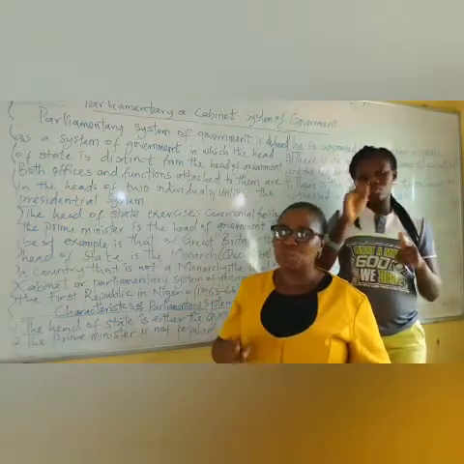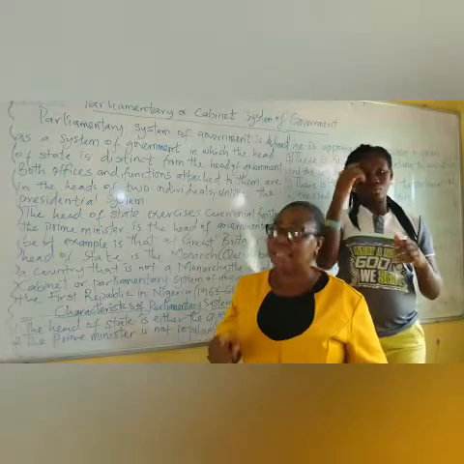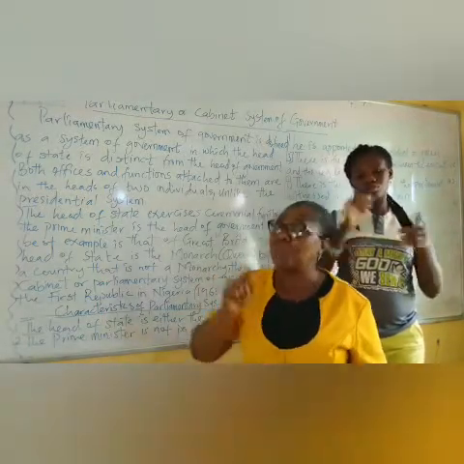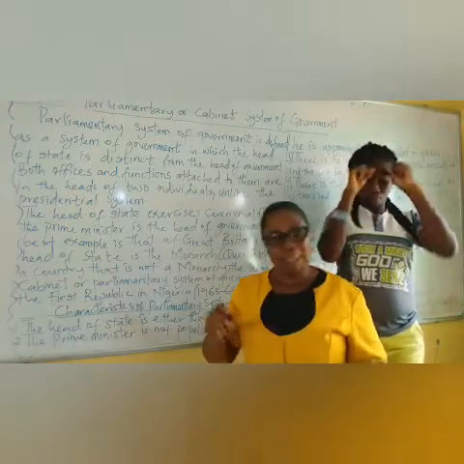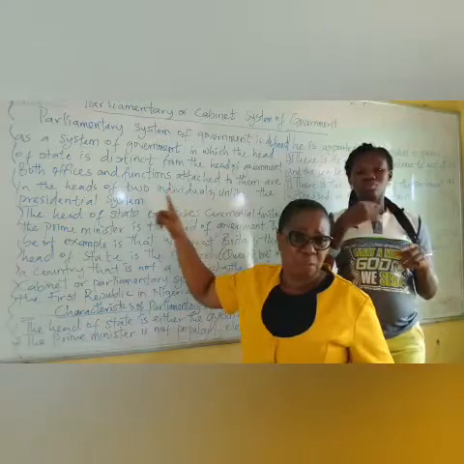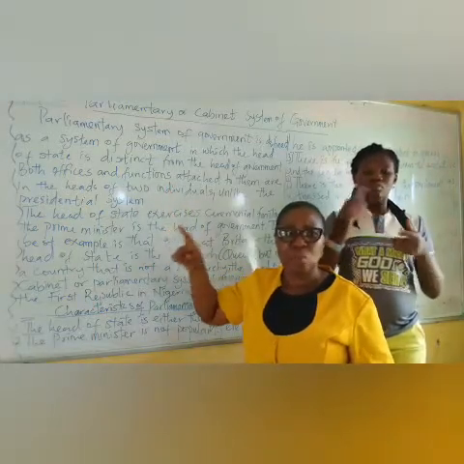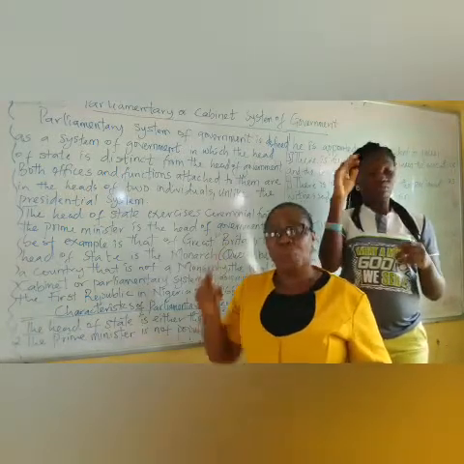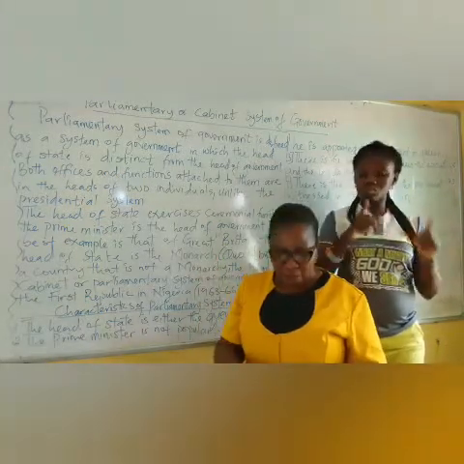And in Nigeria too, between 1963 and 1966, we also practiced that system, but we had a president, not a queen or a king. So when I was explaining the definition, the parliamentary system is where we have the queen or the king as the head of state, as in Great Britain.